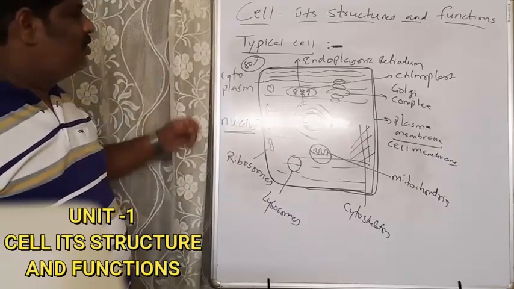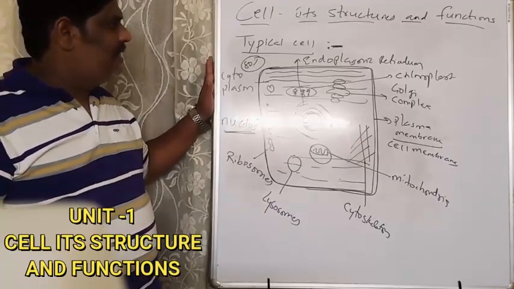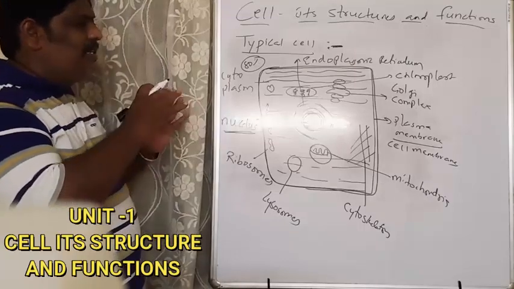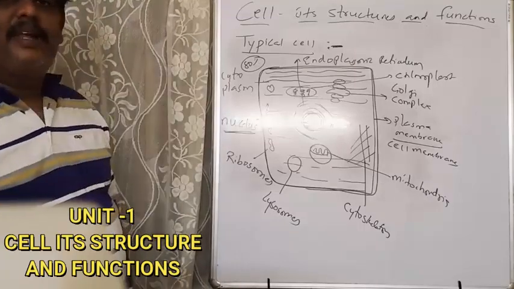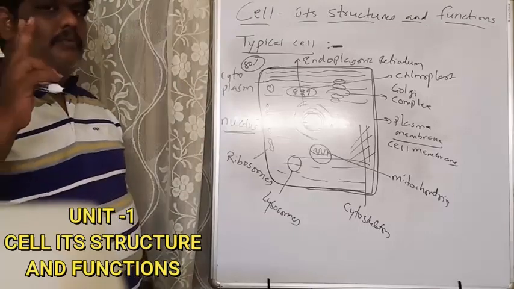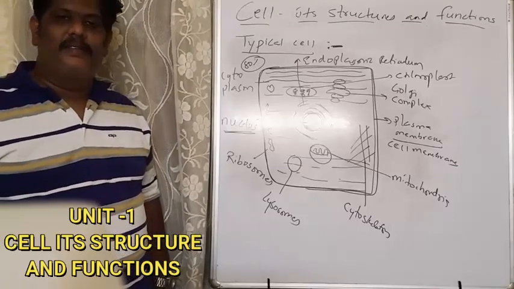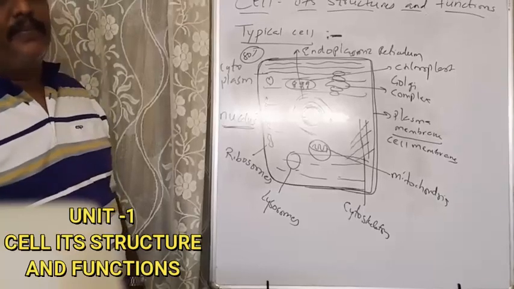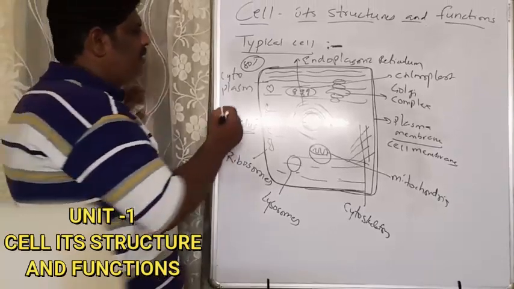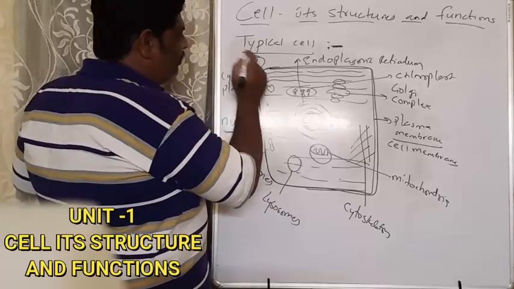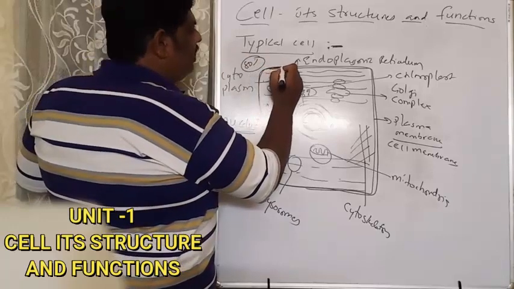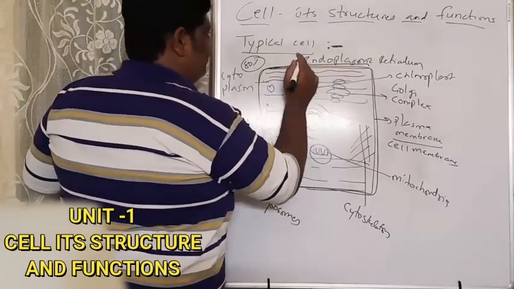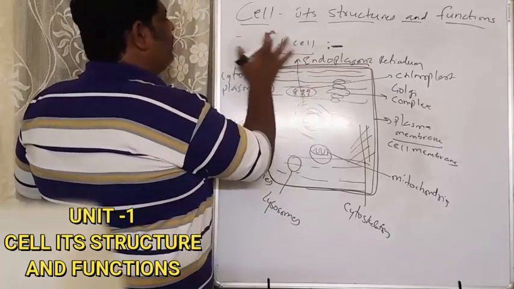Good. So now this is a cell, and we are going to see the differences between the animal cell and the plant cell. For now, I'll tell you two differences, and later we will go ahead with other examples.